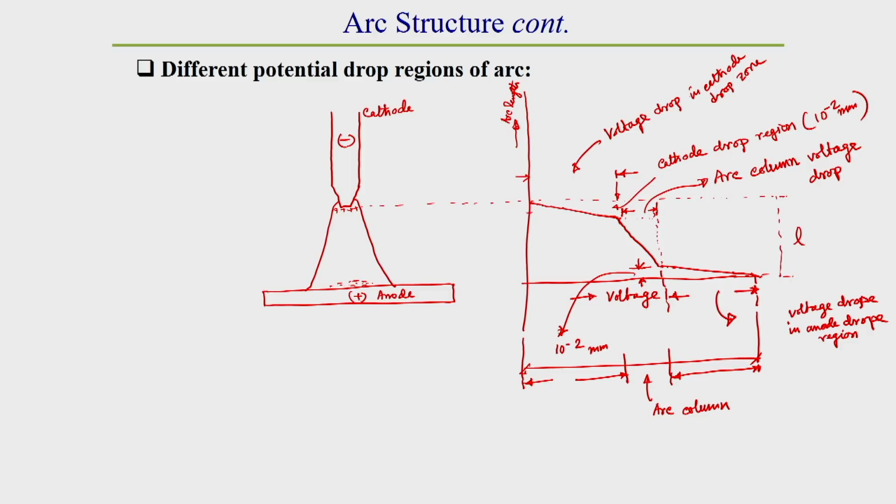So, how the voltage drop takes place, you understand, because I have explained the reason for this voltage drop. The voltage drop in the cathode drop region occurs because resistance is created due to the positive ion concentration and emission of electrons.